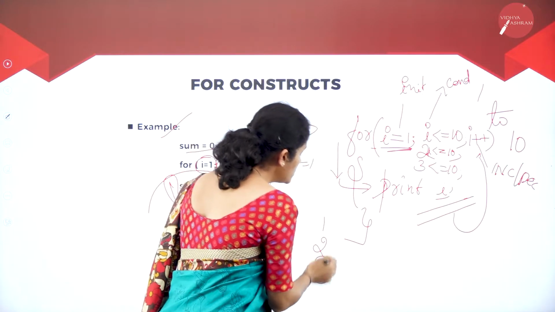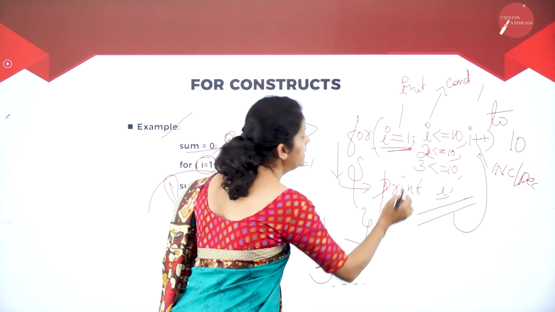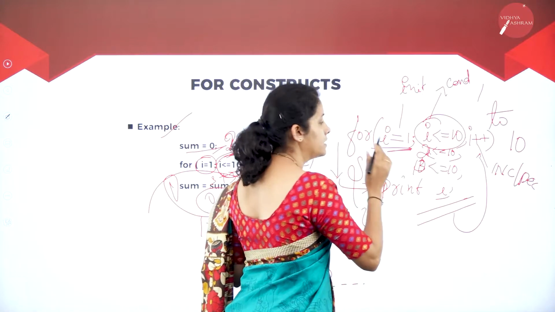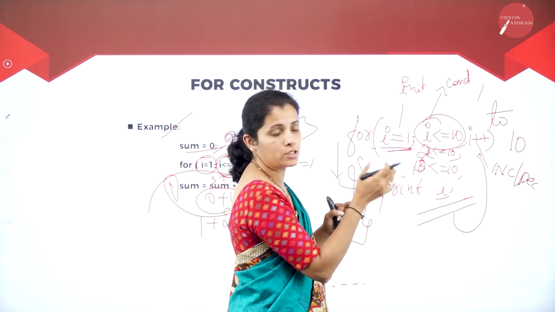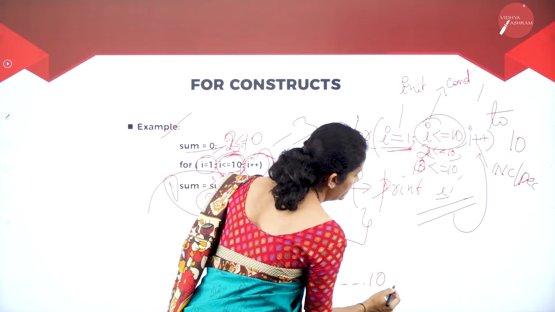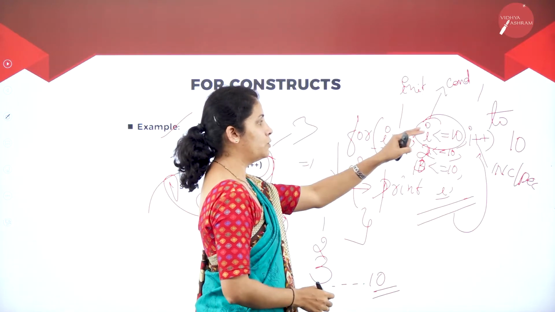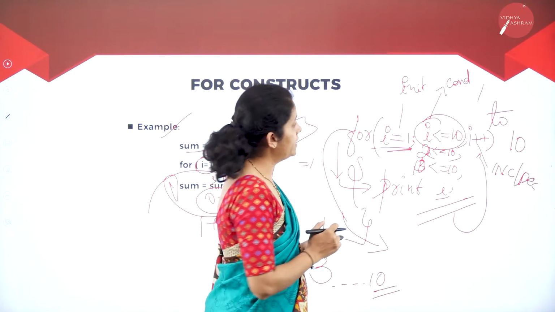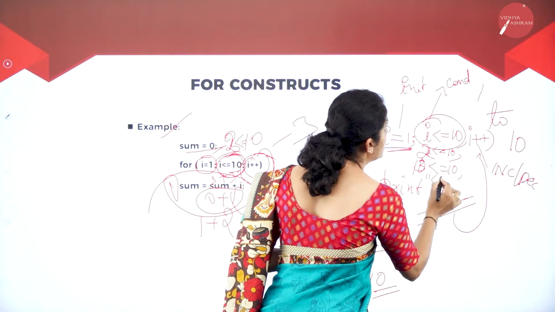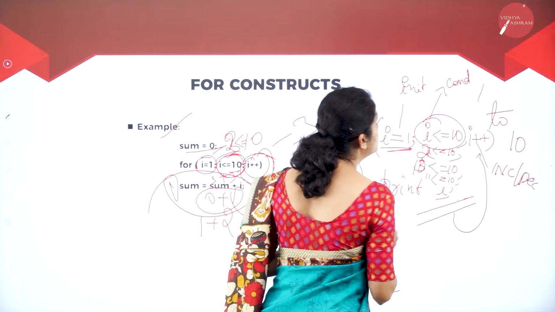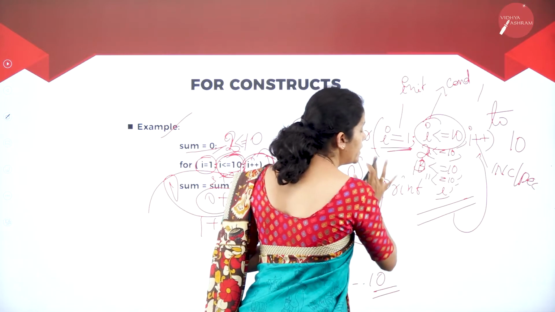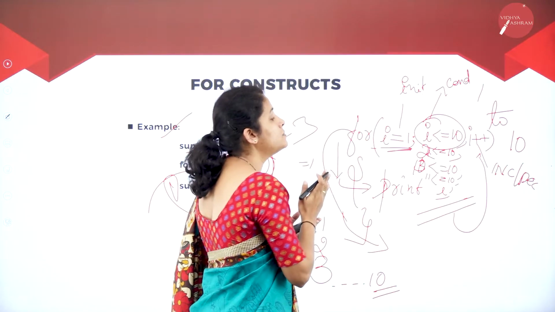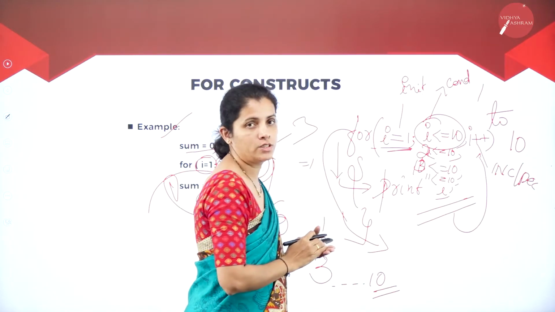This process is going to continue until I is less than or equal to 10 is true, so I can print 10 and I is going to increment by 1. Now the I value is 11. 11 less than or equal to 10 is false, so there is no need to execute this statement. The control comes out of this structure.